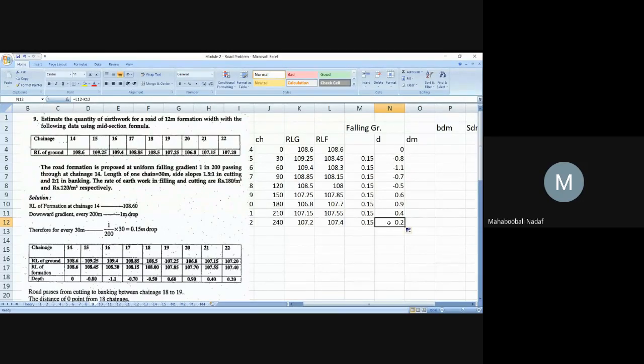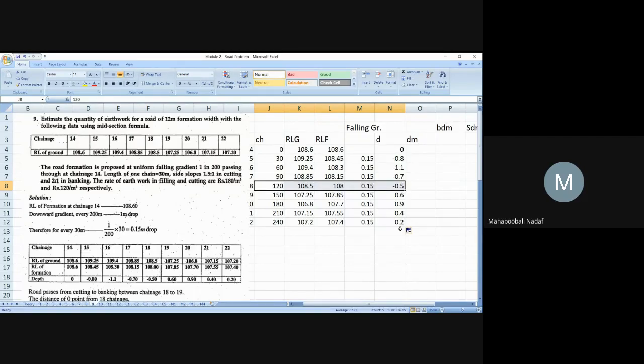Yes, sir. Now from here you can easily understand some values are in negative, some values are in positive. What do you mean by that? Can anyone tell me? Up to this chainage, up to 120 chainage, negative. Cutting, sir. Cutting. Very good. So a negative value means it is cutting. Positive values mean it is embankment or filling.